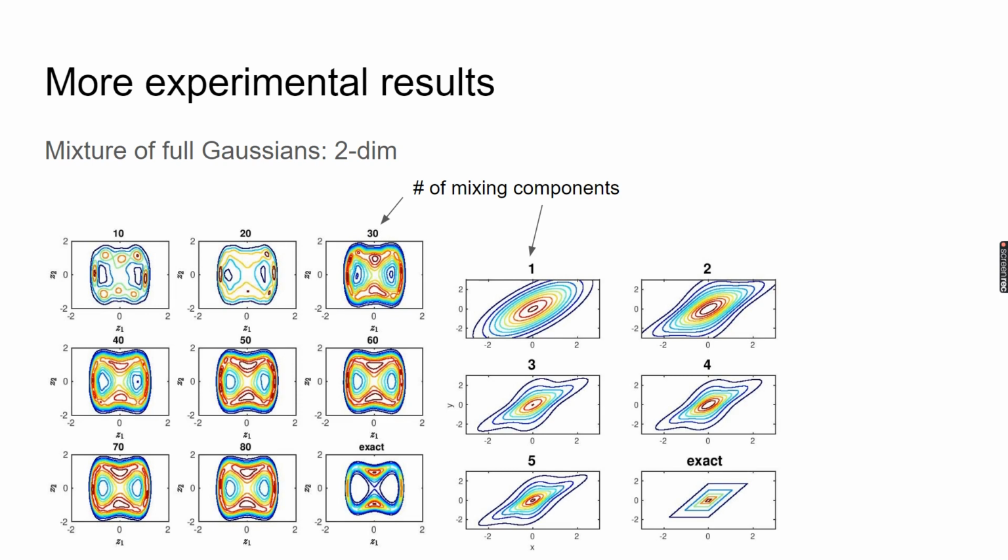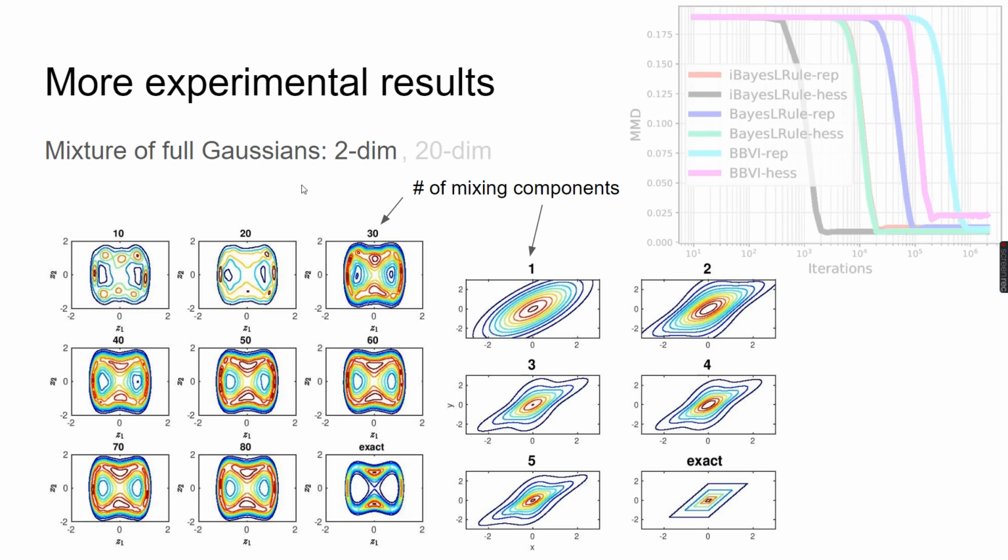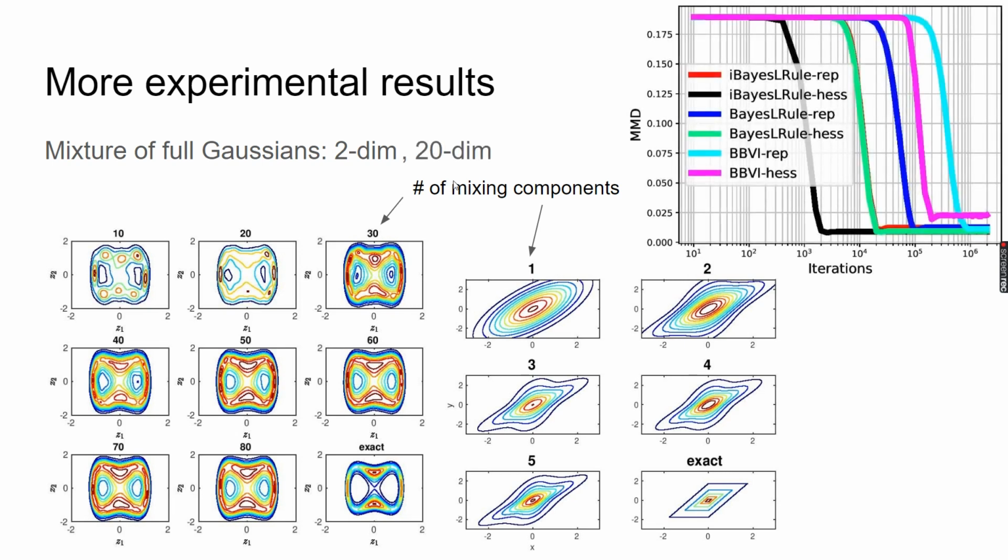We first test our method on several 2D toy examples. Here, the number indicates the mixing components. And as we can see from these two figures, as the number increases, we get better approximation. And then we test our method on a 20-dimensional mixture case, where the ground truth is a finite mixture of Student's t distributions. We use maximum mean discrepancy to measure the distance between approximation and the ground truth. From this figure, we can see that our methods, shown in red and black, achieve the best performance. And then we also test our method on a 300-dimensional case, and our approach still works well.